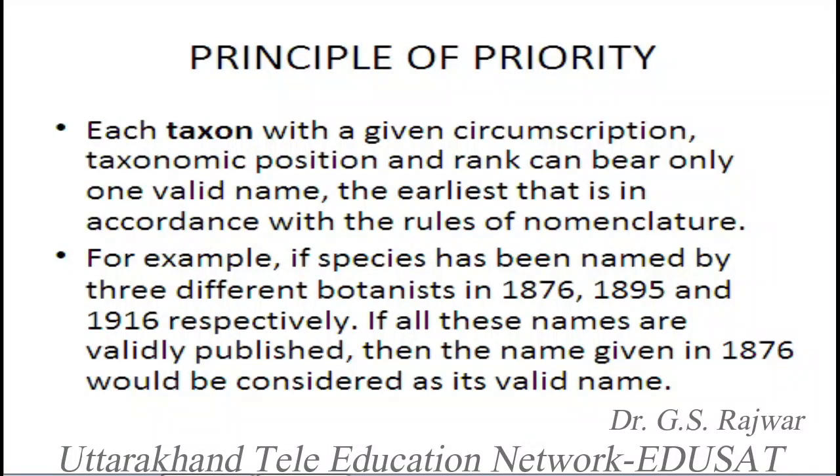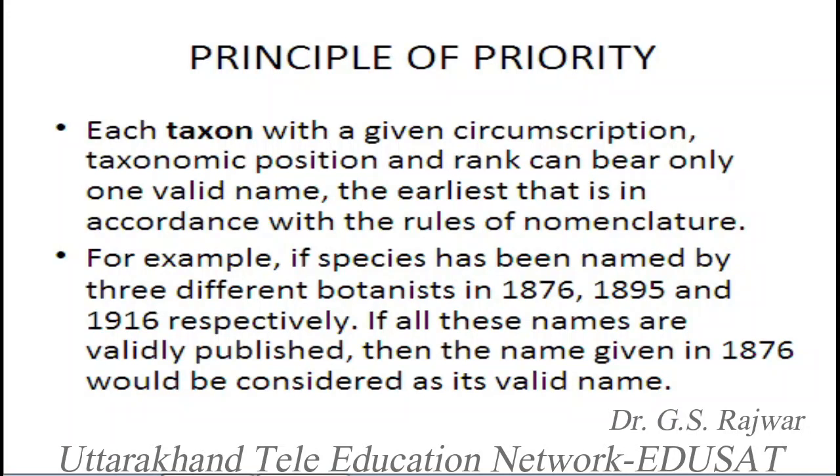So these three names are actually for the same species in different years. Whose name should be considered as the valid name? For this we see whether the rules of botanical nomenclature are applicable, whether all the rules apply.